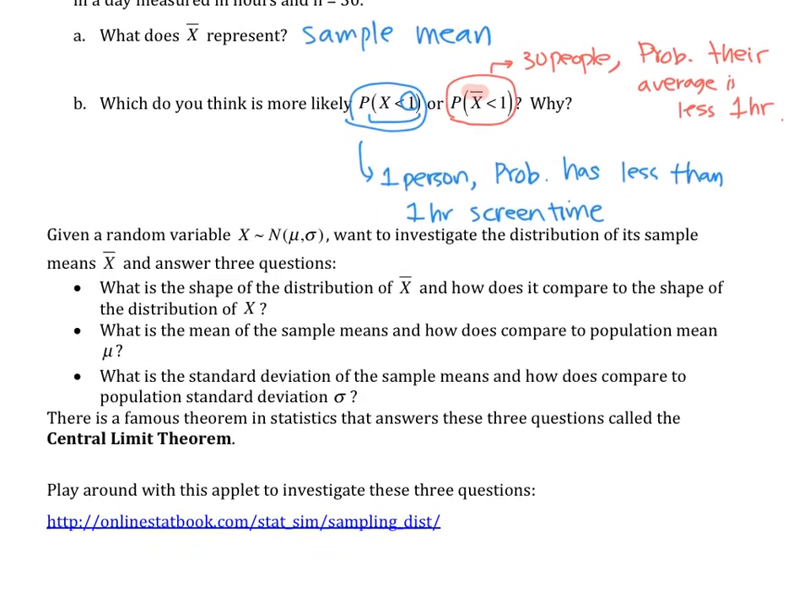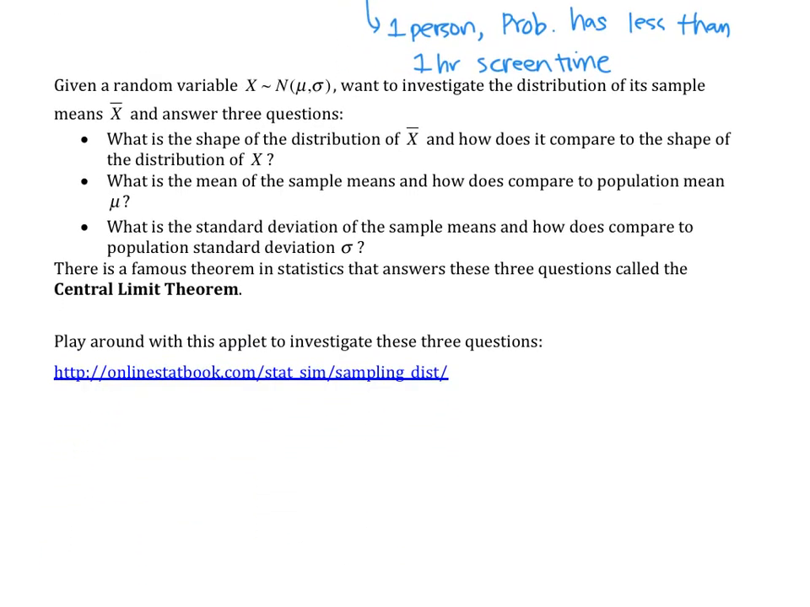Okay, next we're going to investigate a little further into the distribution of the sample means. So once you start taking samples, what will happen? First it says, what will be the shape of the distribution of the sample means, and how does it compare to the shape of the original random variable? What's the mean of the sample means, and how do they compare? And then standard deviation, how do they compare? So this theorem called central limit theorem tells you the answer to these three questions. And for the next 3-4 chapters, you're going to be using central limit theorem a lot. So this is a pretty important concept.